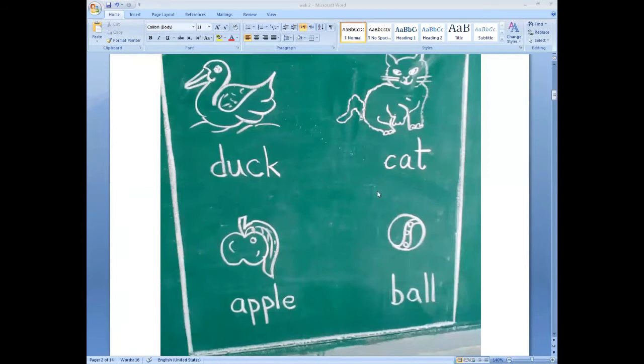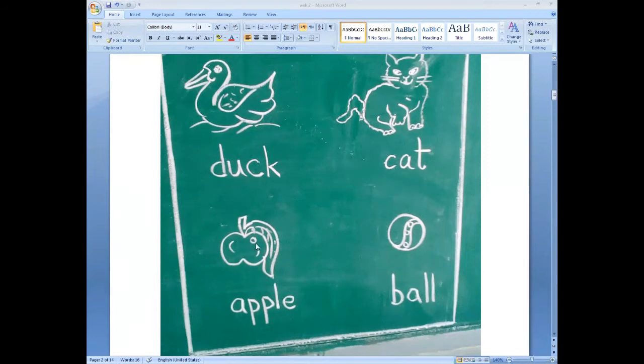Look here. This picture starts with letter D. And this picture starts with letter K. Which picture is this? Cat. Cat starts with the letter K.